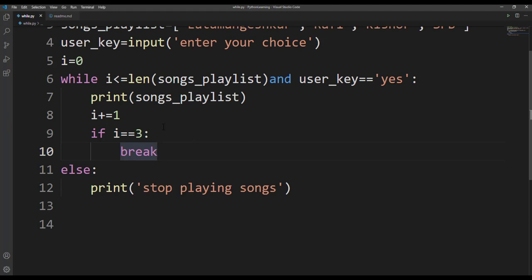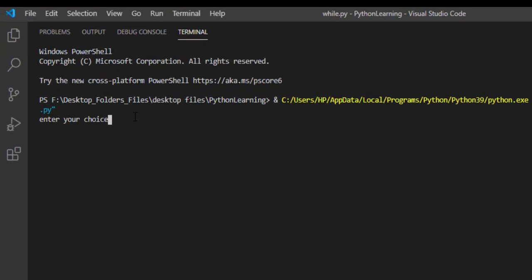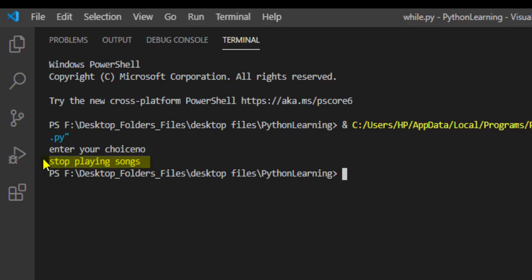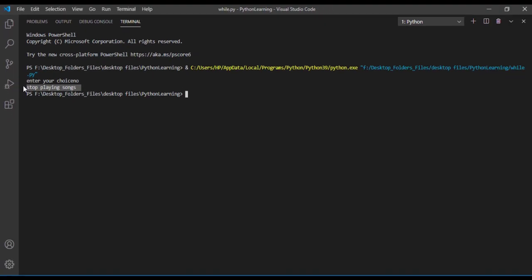So now let's make use of user key as no. Let's give user key as no. And then what should be our output? Our output should be stop playing songs. Let's check whether we'll get the same thing. Let's run this, enter your choice, and now I'll enter no. So we are getting stop playing songs now. User is stopping the playlist, that's why we are getting a message stop playing songs.